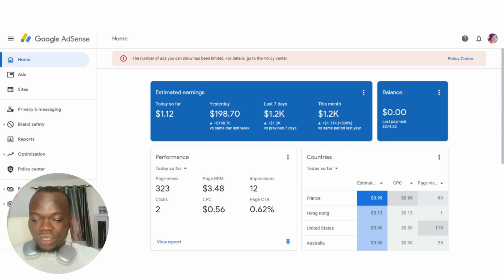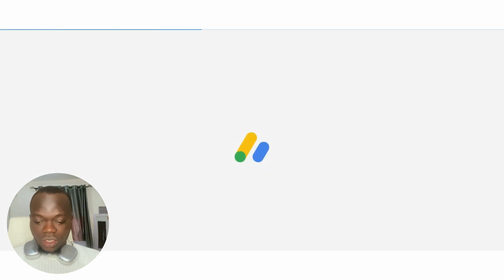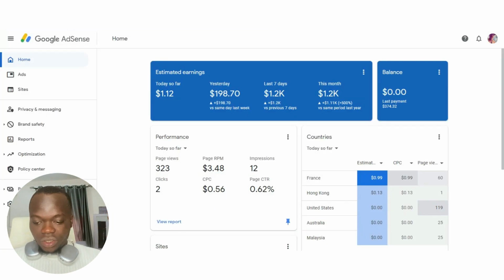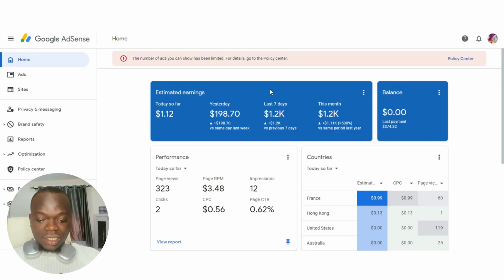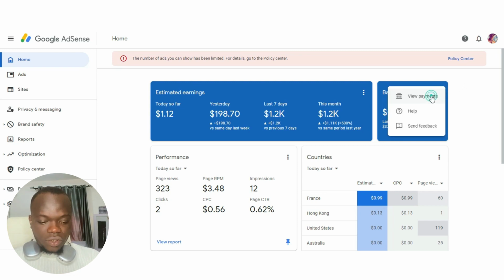Let me go ahead and refresh it so that you can see that this is not some fake sort of screenshot or screen recording or something. You can see that everything is still intact. The last 7 days we made $1,200. The last payment was 374.